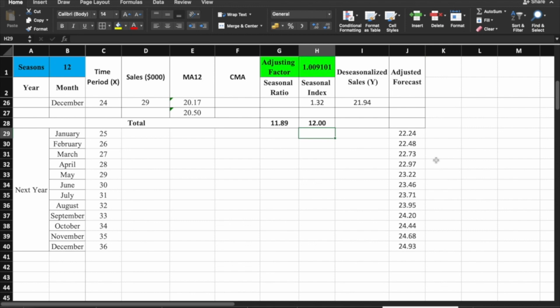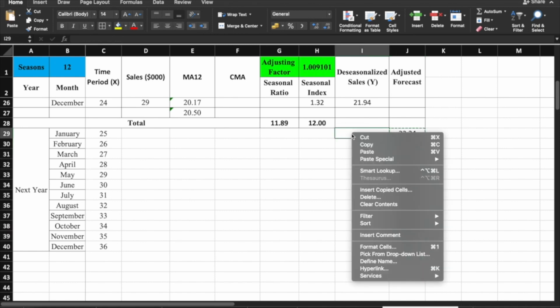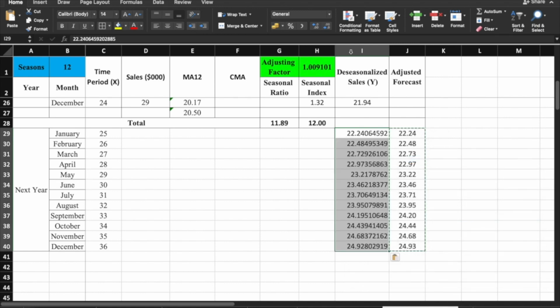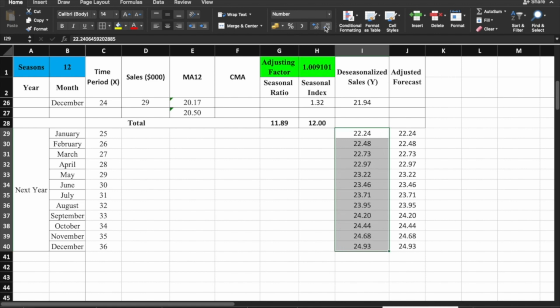Sorry guys, this is just our forecast for next year. So, i-copy na lang natin yung mga values niya dito sa deseasonalization. Remember, di ba, we have deseasonalized yung sales natin. Pero yung forecast natin dapat next year, dapat meron ulit siyang seasonal variation, dahil yun yung reality na meron tayong variation ng seasons na tinatawag.